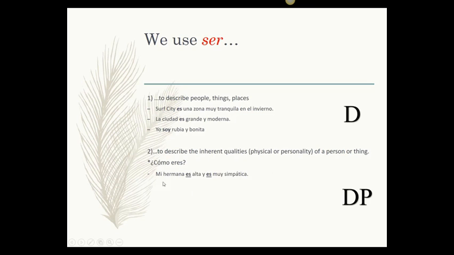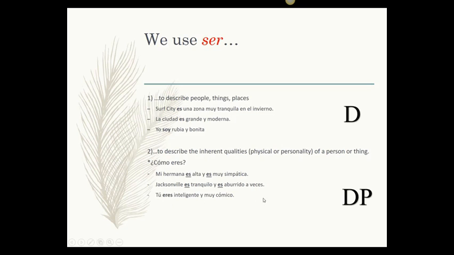It's asking for physical description or personality. Mi hermana, but this wouldn't be the answer. The answer would be soy inteligente, soy baja, I'm short, soy interesante, por ejemplo. But then other sentences would be this. Mi hermana es alta y es muy simpática. My sister is tall. She's very nice. Jacksonville es tranquilo, is quiet, and es boring sometimes. But see, you're describing the city. You're describing how Jacksonville is, how my sister is.